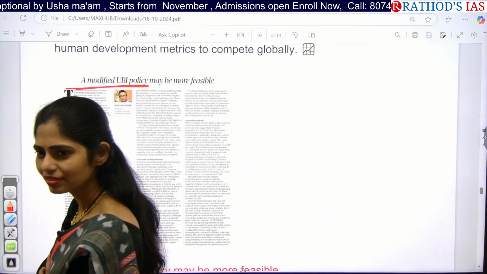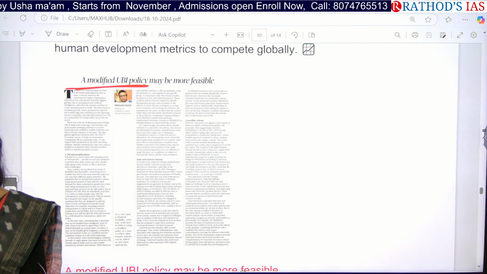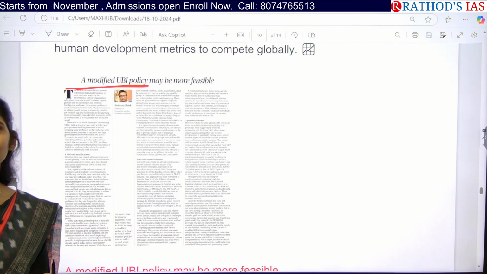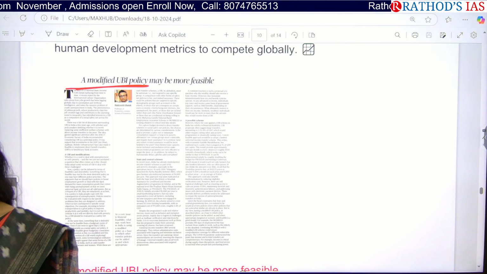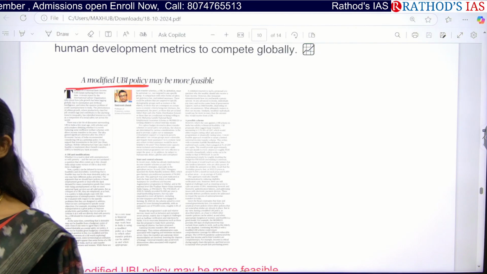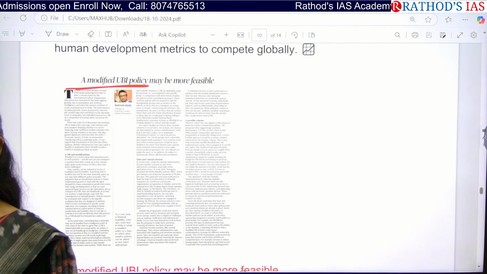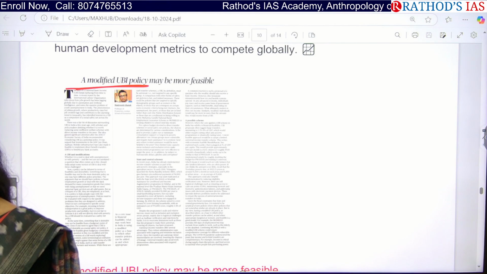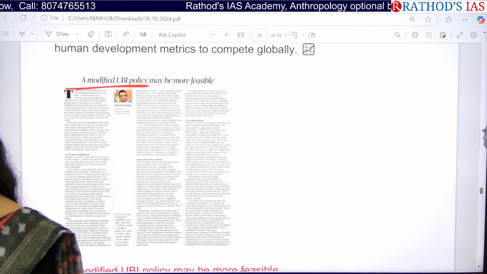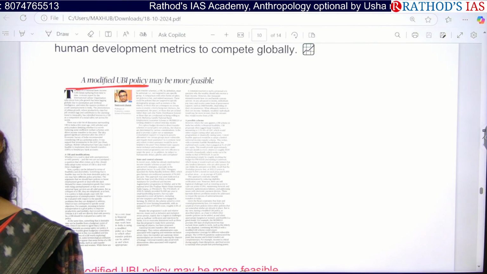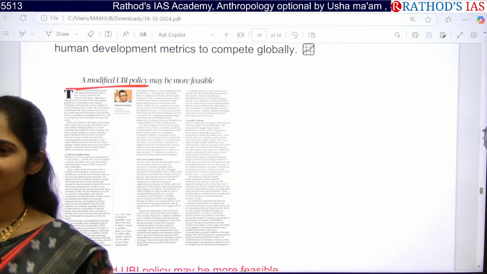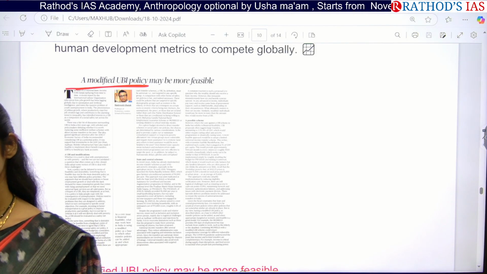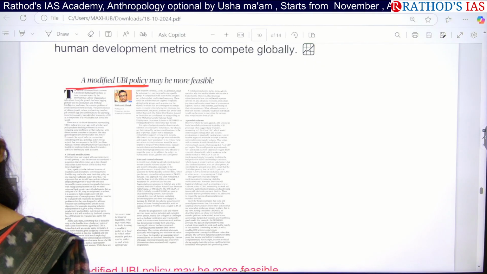Yes, we can give universally, without any discrimination, everyone a basic income, despite employment. If you are a software engineer earning 2 or 3 lakhs per month, do you need this universal basic income? Then how can you say it is universal? So why do you need a minimum income? To fulfill the basic needs.